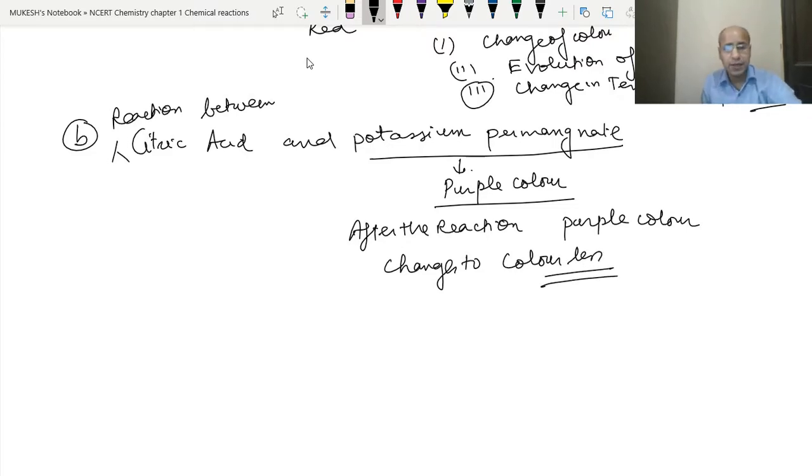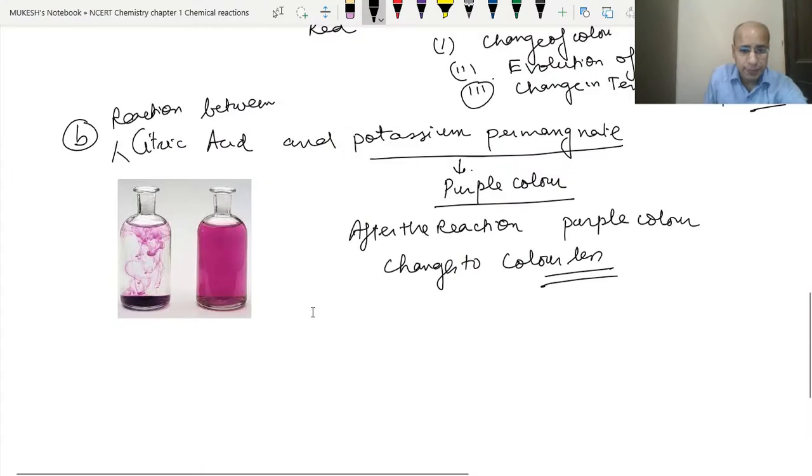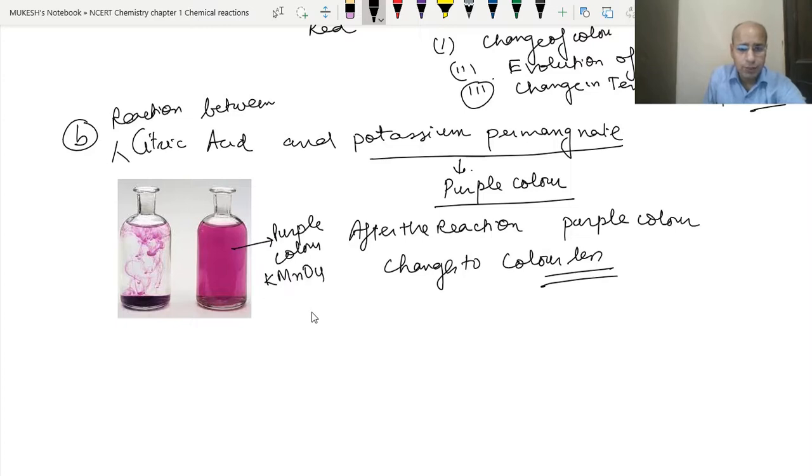Okay, let's see a diagram. We can see in this diagram, this is the purple color, okay, of KMnO4. This is the potassium permanganate. Potassium permanganate is what? KMnO4. Okay, now when we put the citric acid into it, so it becomes water-like in color. Okay, it becomes colorless after the reaction. So this is also one of the examples of the change in color. Let's go for another example.